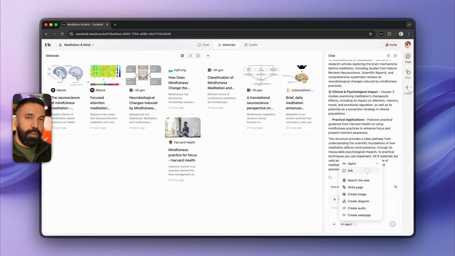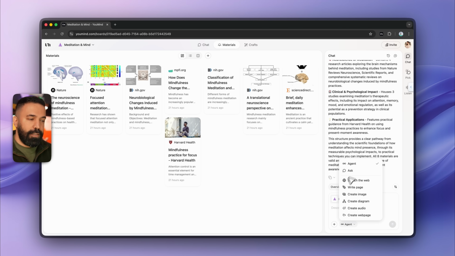Agent is the one that acts on your behalf, which means that it has authority to create things, modify things. Ask responds with answers, and it doesn't have much authority to modify or edit anything. Then there are the rest of the things: search on the web, write page, create image, create diagram, audio, and web page.